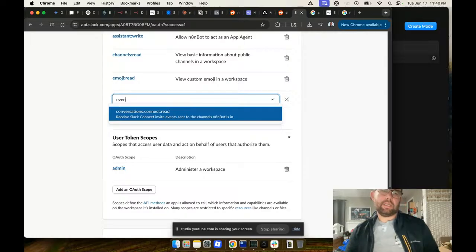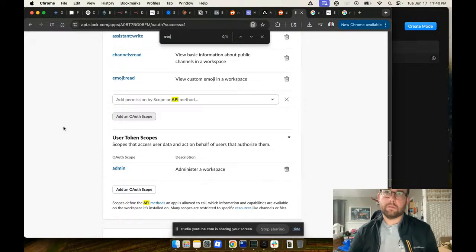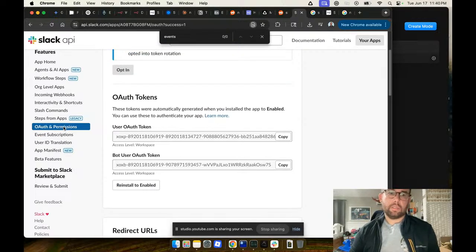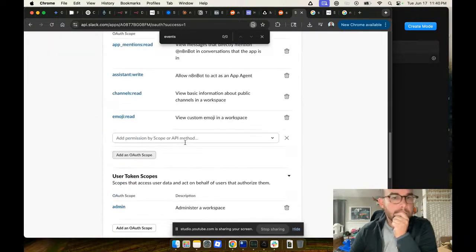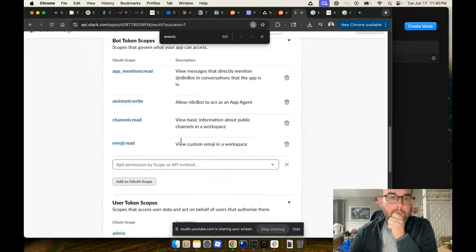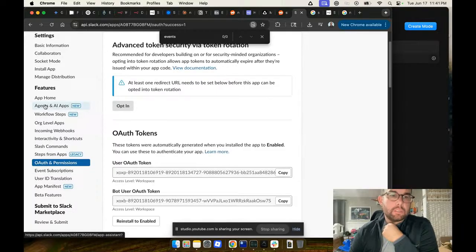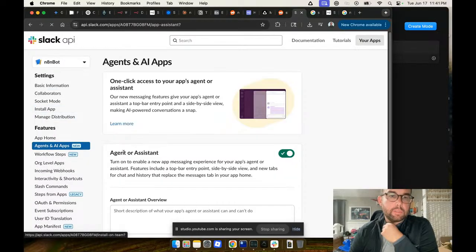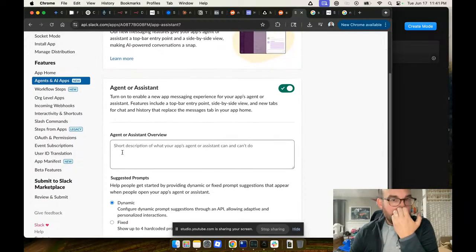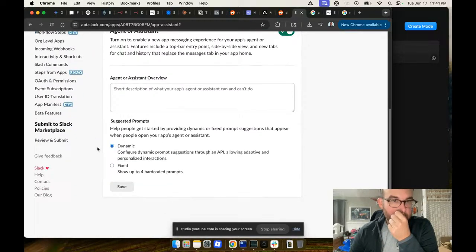Receive Slack connect invite events. I need events. What the hell are events? User token scope. Agents and AI apps. Why is this so confusing?